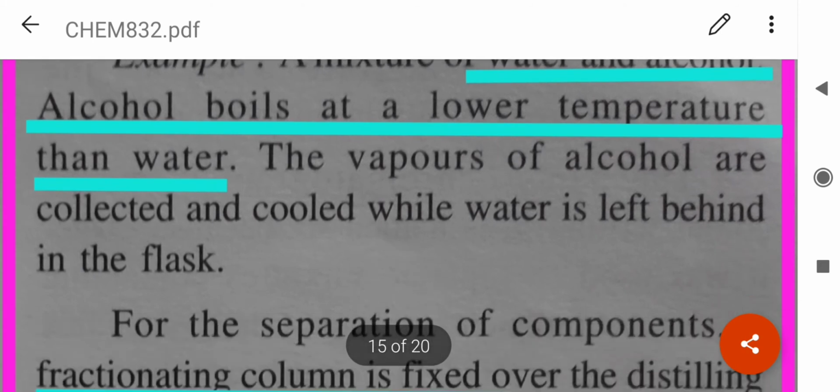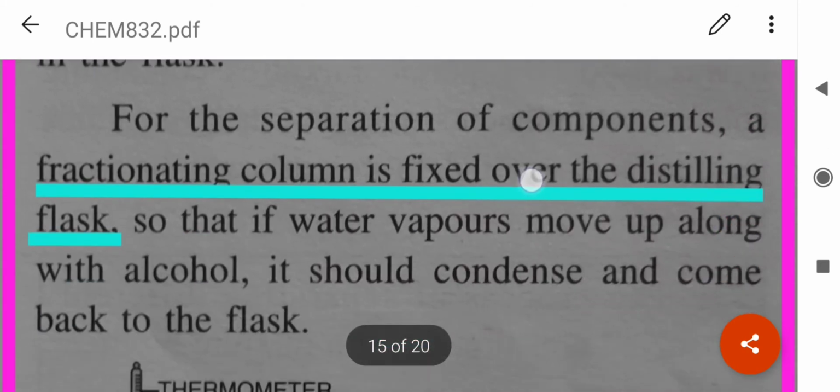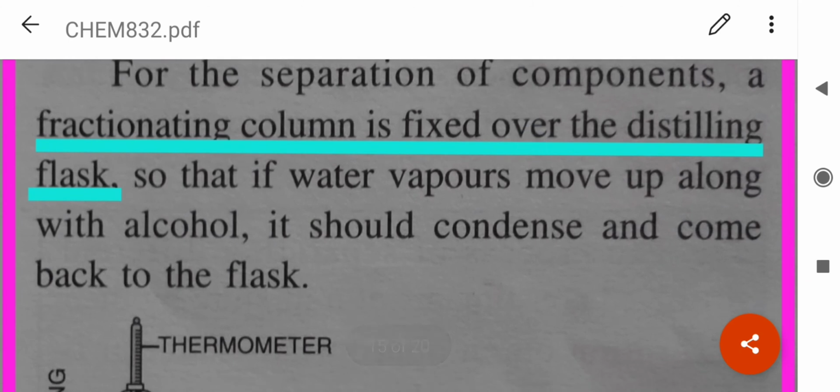For example, a mixture of water and alcohol. Alcohol boils at a lower temperature, and for this a fractionating column is fitted over the distilling flask, so that if water vapors move up along with alcohol, they should condense and come back to the flask.